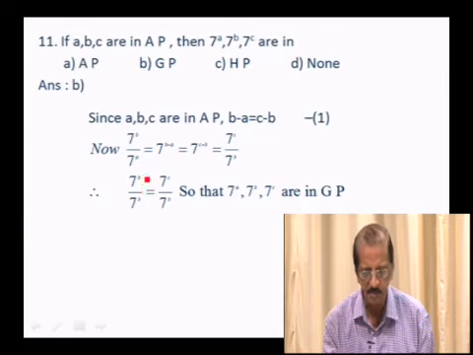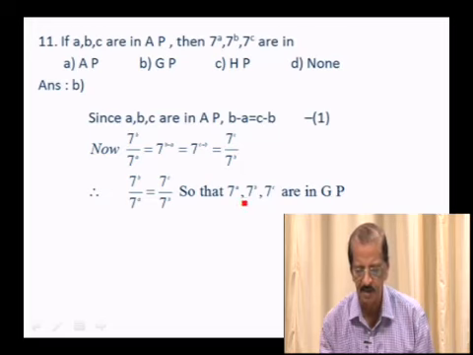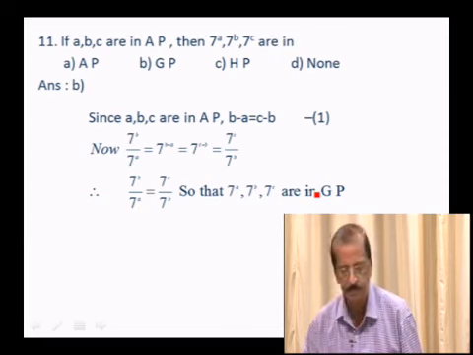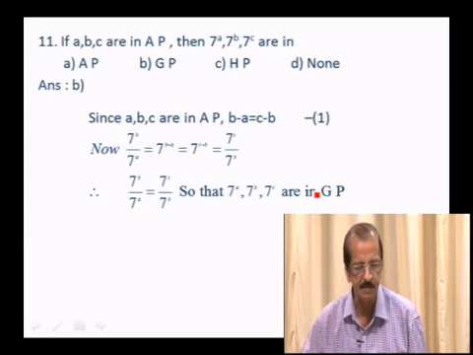So 7 to the power of B over 7 to the power of A must be equal to 7 to the power of C over 7 to the power of B, so that these three are in GP. 7 to the power of A, 7 to the power of B, 7 to the power of C are in GP. So answer is option B.